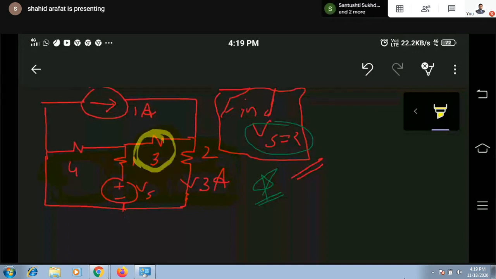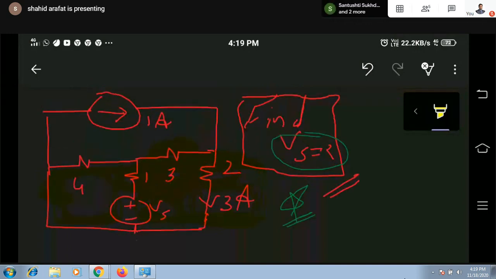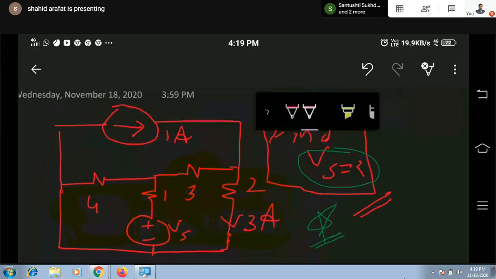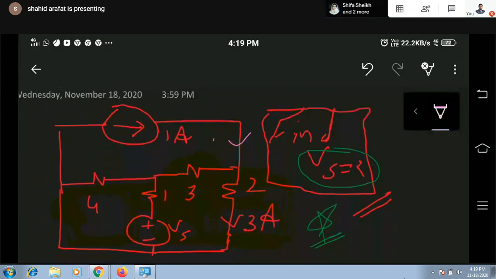Here we don't have any current given, so we'll have to apply simple logic. Here 1 ampere is coming and here 3 ampere is going. If I apply KCL at this point and assume a direction of current, I can easily get the value of current through this branch. After getting the current through this branch, I can easily calculate the voltage I into R. That's what we did so far.